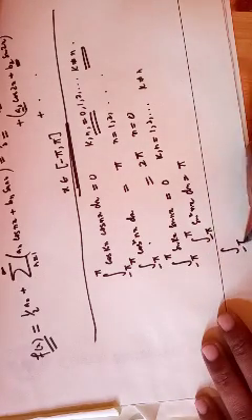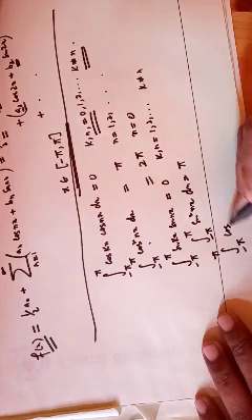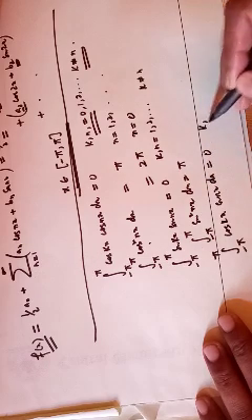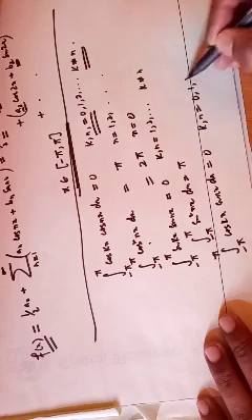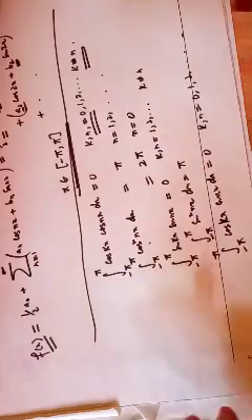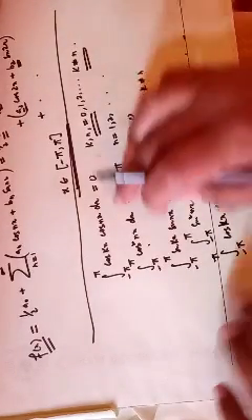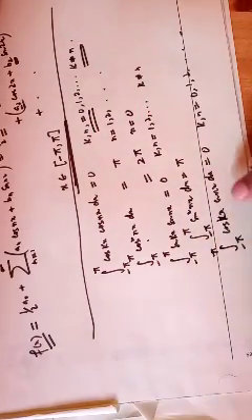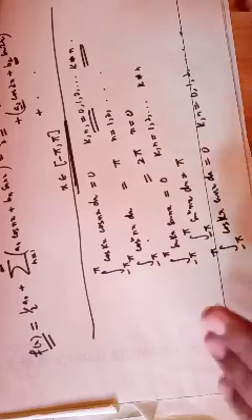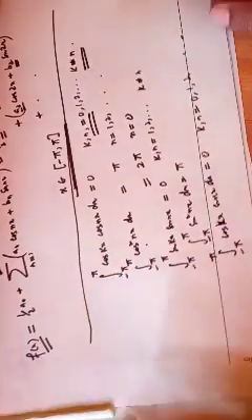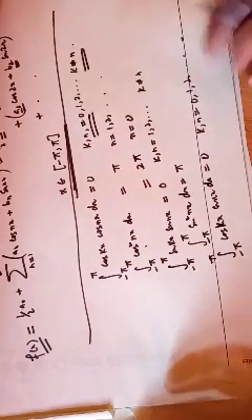And similarly, last but not the least, the integral from minus pi to pi of cos kx sin nx dx would always be equal to 0, k, n running from 0, 1, 2, so on and so forth. Now put any values, whether they are equal or not. Here there is a difference from the previous ones. If they are equal, it's pi or 2 pi. If they are not equal, it's 0. Here, whether they are equal or not, for cos kx and sin nx, where k and n are whole numbers, it's going to be 0.